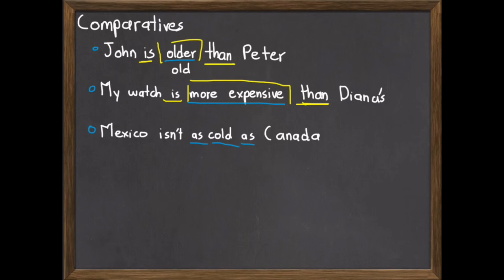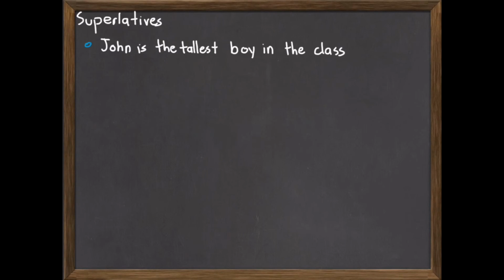Now, when talking about superlatives, let's look at some examples of these. The first example, John is the tallest boy in the class. Here, the superlative is tallest. That means that from the class children, John is taller than all of them.